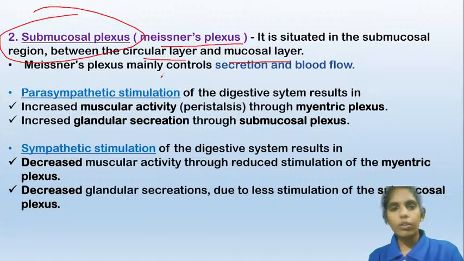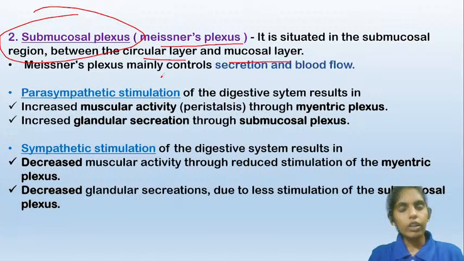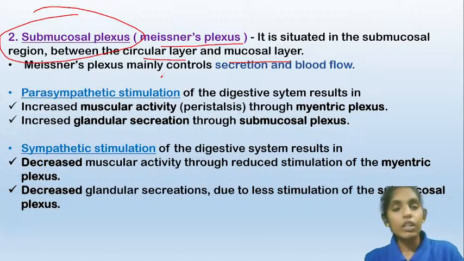These are concerned with the secretions released into the digestive canal, and also with the blood flow. Whatever secretions are released into the digestive canal are controlled by the submucosal plexus. That is about the two types of nerves.